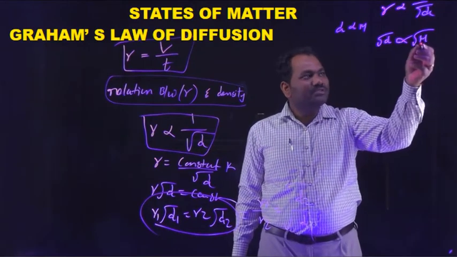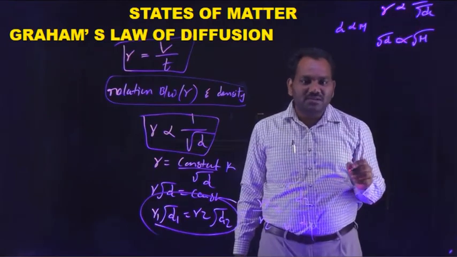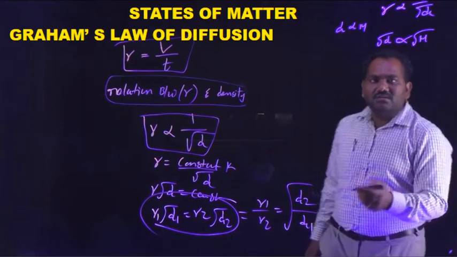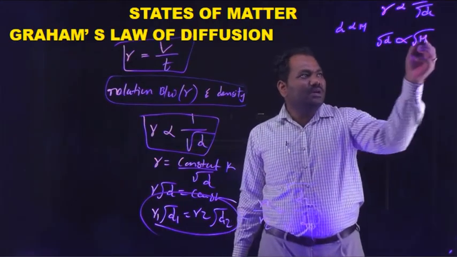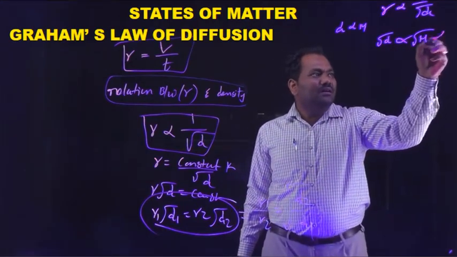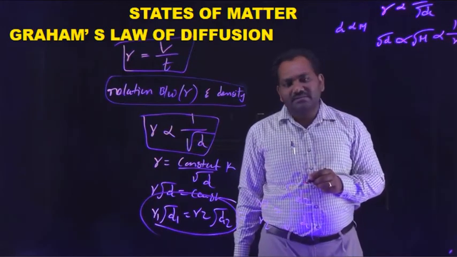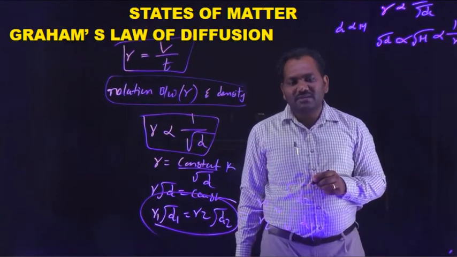If you substitute these molar mass values in this equation, R1 by R2 is equal to root D2 by D1, the rate of diffusion is also inversely proportional to molar mass.